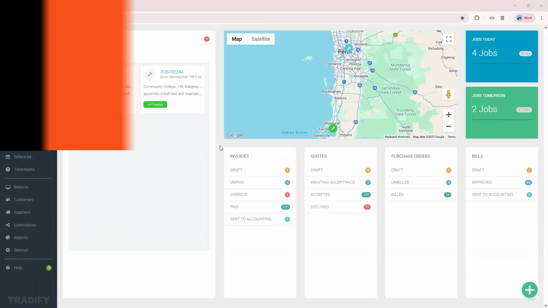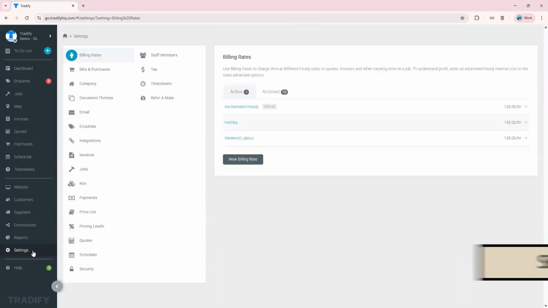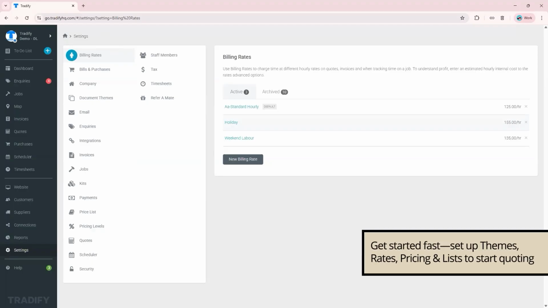Here in the settings section, you can pre-save things like your document theme, your pricing levels, your price list, your billing rates, and everything else. This will help speed up quoting and invoicing later on, keeping everything consistent and professional.